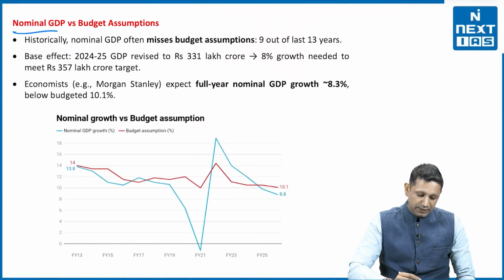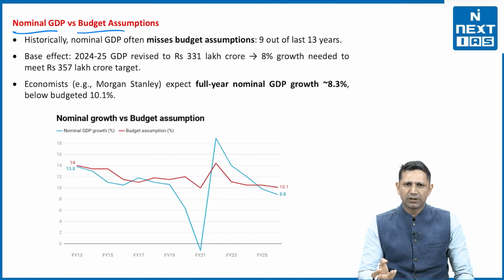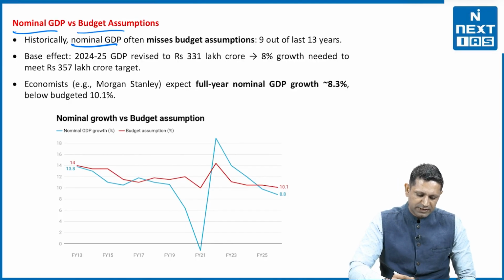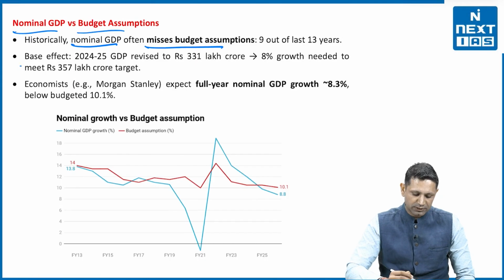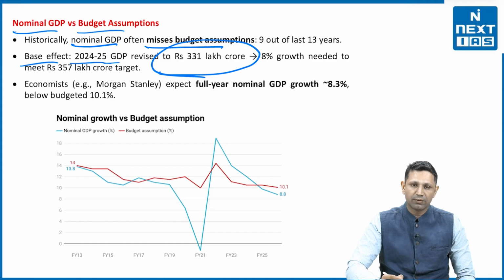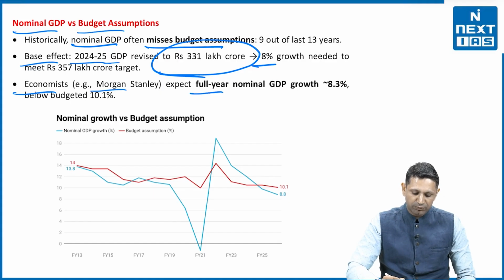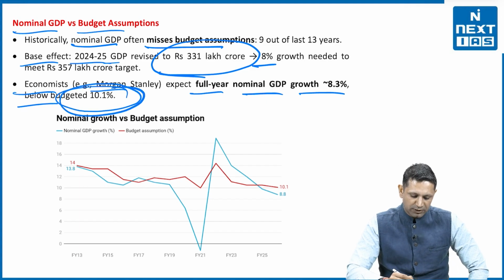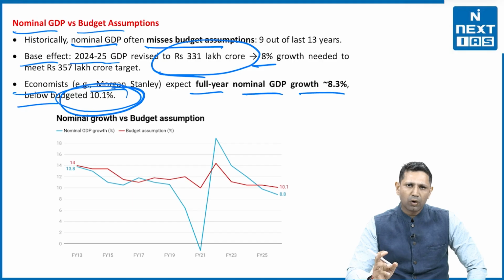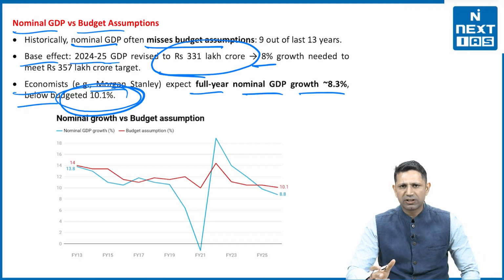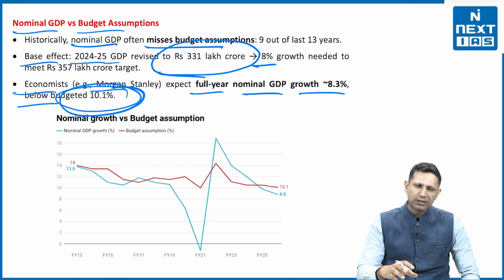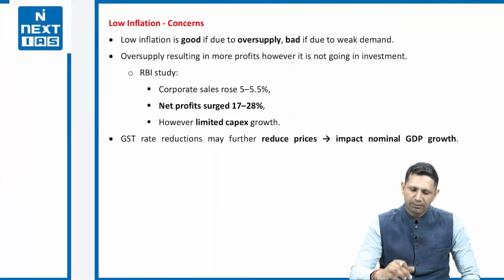Now next thing is, if we see the nominal GDP and budget assumptions, this year itself, it says that nominal GDP often misses the budget estimations. The base effect of 2024-25 GDP was revised to 331 lakh crores, and there was only 8% growth. Economists like Morgan Stanley expect a full year nominal GDP growth of 8.3%, and that is well below the budgeted 10.1%. So already our GDP is not able to achieve the target that we set, and on top of that, low inflation is going to affect it in a negative manner.